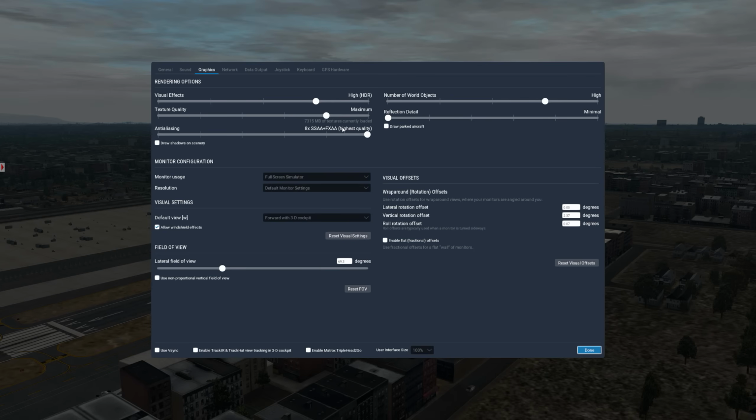When it comes to texture quality, it is important to understand that while compressing textures reduces visual quality, it can also reduce the amount of VRAM required to run the sim significantly. What I normally do is run at the maximum setting without compression, because the visual quality is so much better, in my opinion.